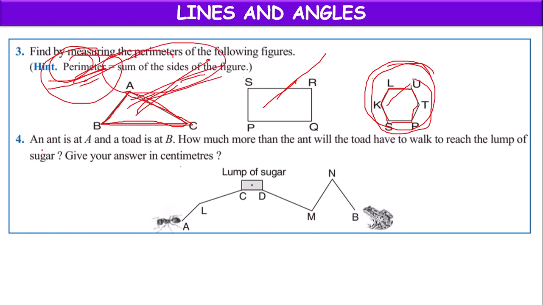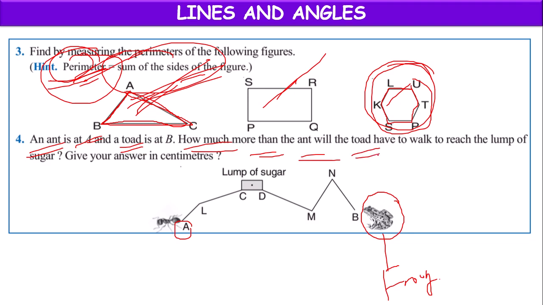And here one question is there, children. An ant is at A, and toad means one kind of frog. One kind of frog is called a toad here. The frog is at B. Now, how much more than the ant will the toad have to walk to reach the lump of sugar? Here we have a lump of sugar.